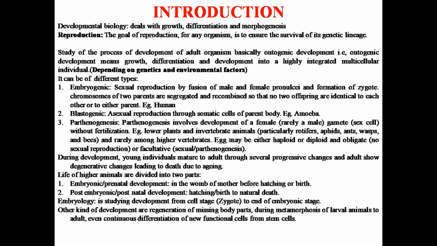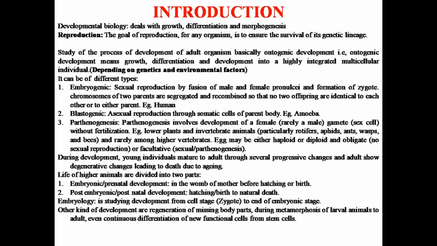First is genetics, that is whatever genes it is carrying, and the other thing is environmental factors, because environmental factors play an important role in the development of an individual. So if two organisms have the same genetic material but their environment is varying, you can find changes between the two.